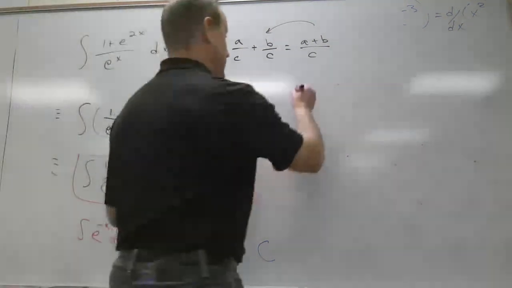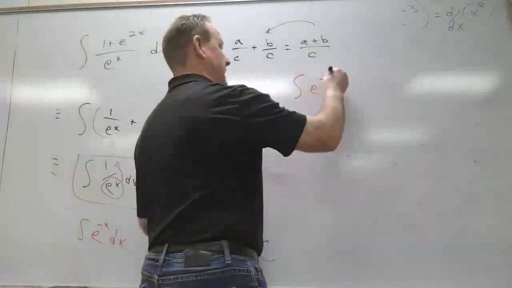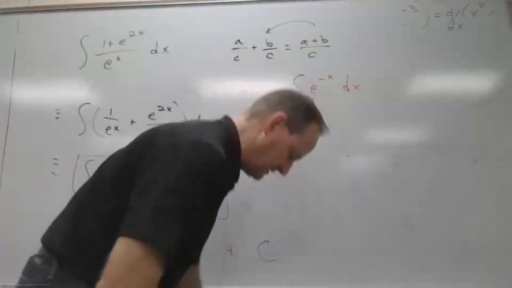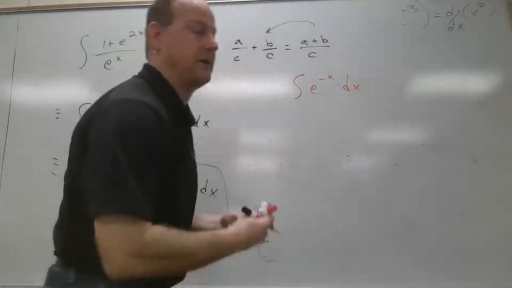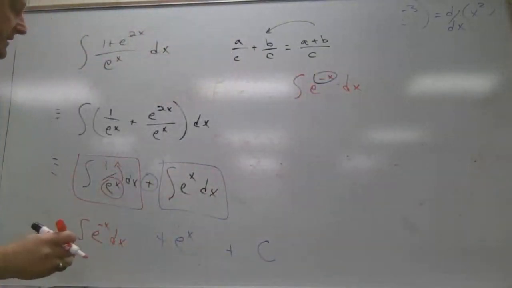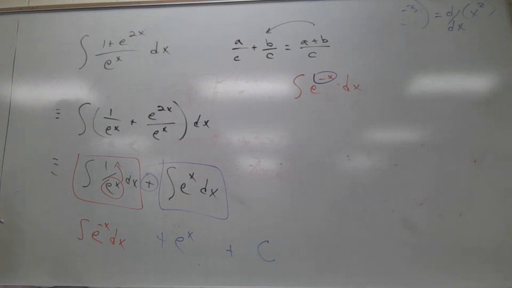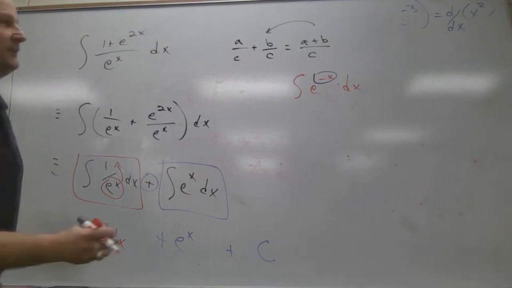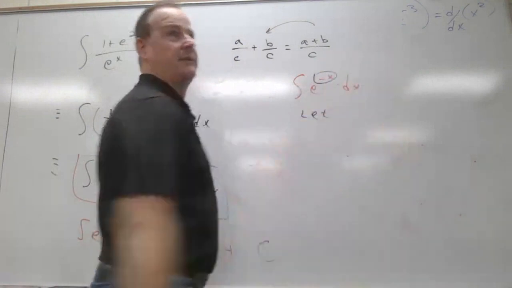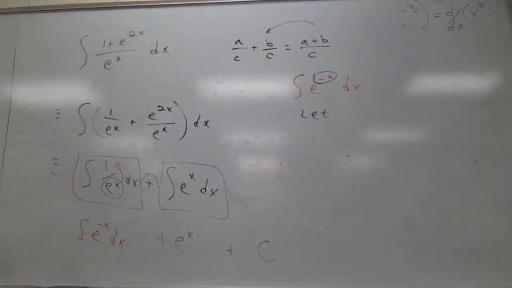Well, let's go over here. The antiderivative of e to the minus x power with respect to x. What don't you like? You don't like that minus x, do you? Because I know the antiderivative of e to the x. So what am I going to do with that? How'd you have all that hard stuff and then now you got this easy? So I'm going to let what? I want the antiderivative of e to the minus x. I don't just want to say that it is minus e to the x. Minus e to the minus x.